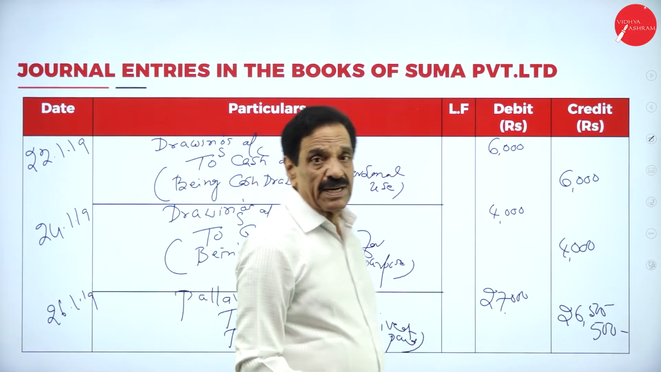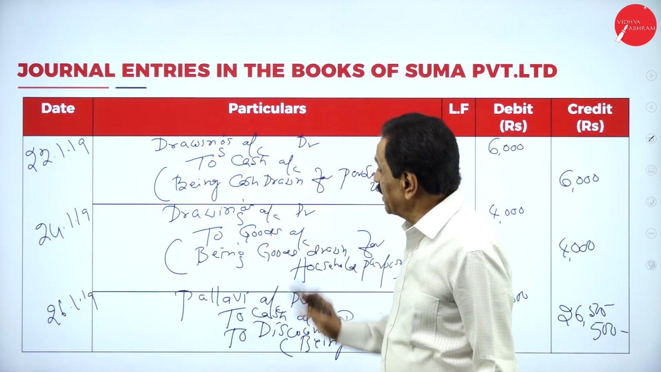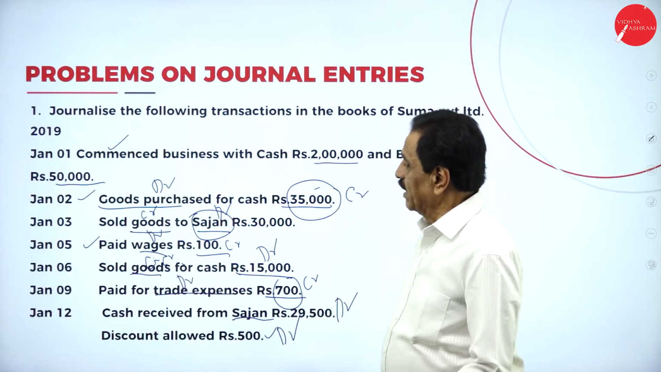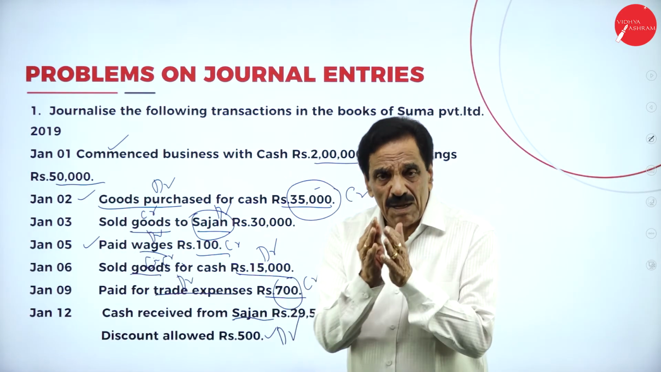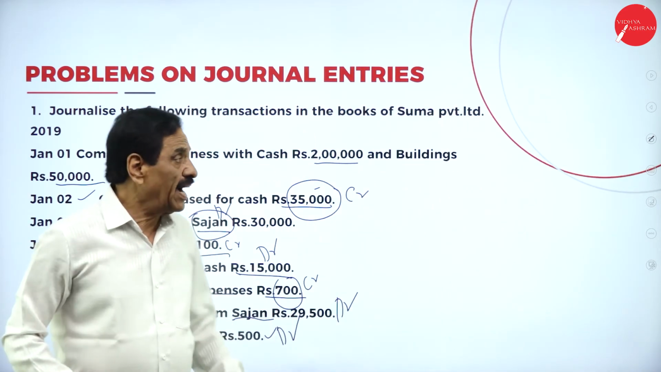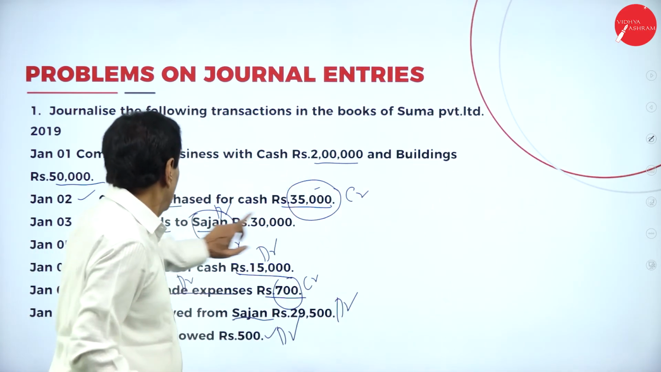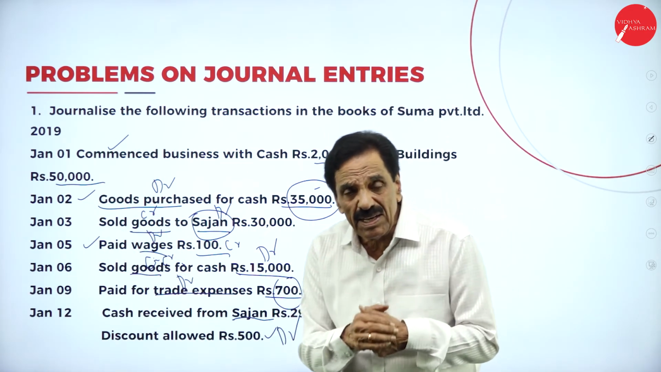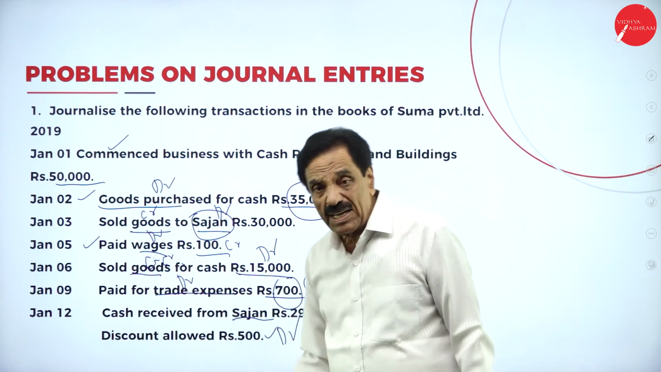Being cash paid. So these are all the entries. I will repeat the entry once again. We start from the beginning, I am going to explain slowly. Commence the business with cash rupees 2 lakh and building rupees 50,000. What is coming in? Cash is coming in, building is coming in.